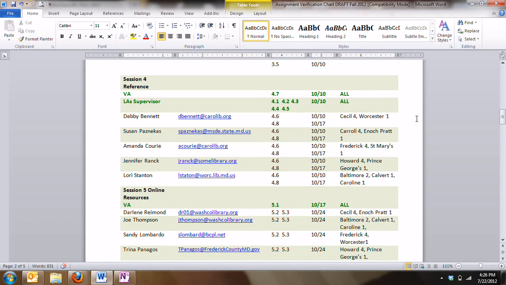So you could then wait until you've done both of those, and then if you were in either of these two counties here on the right, Cecil or Worcester, you could let Debbie know when you've done both of those. And just so that we're clear, if you're not in one of those counties, you're just looking down here on the far right-hand column for your county, and then over on the left it's going to tell you who that person is for those assignment numbers.